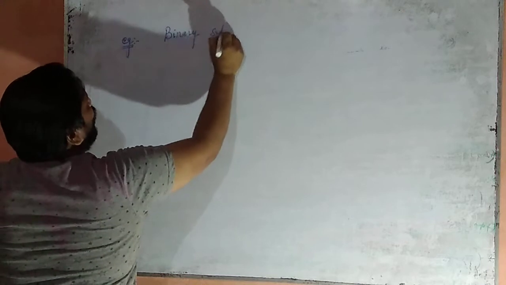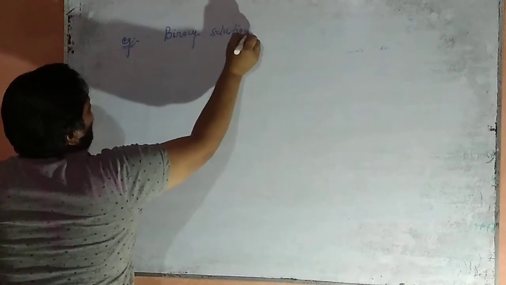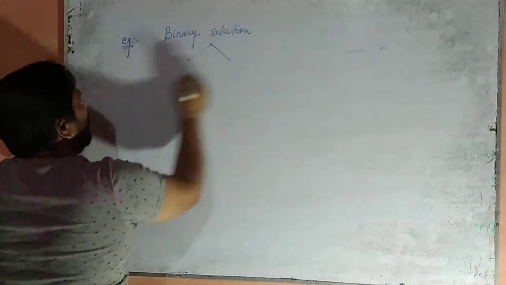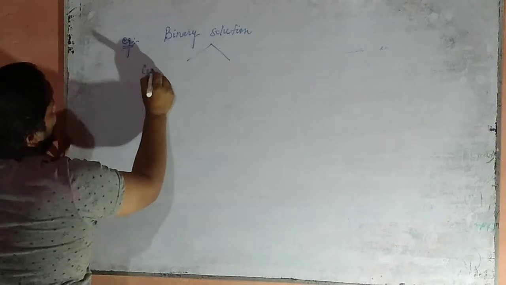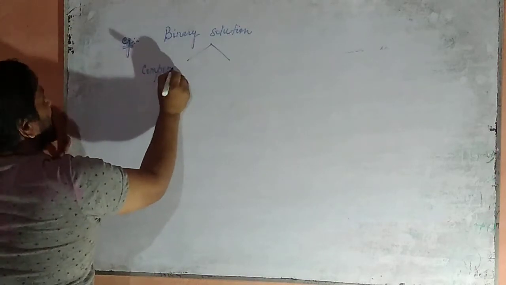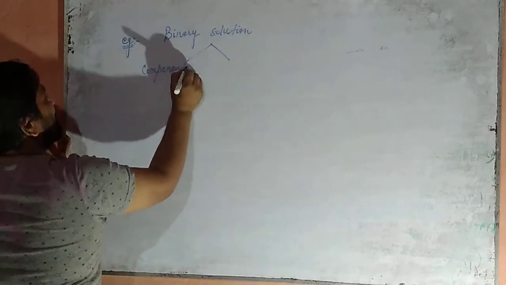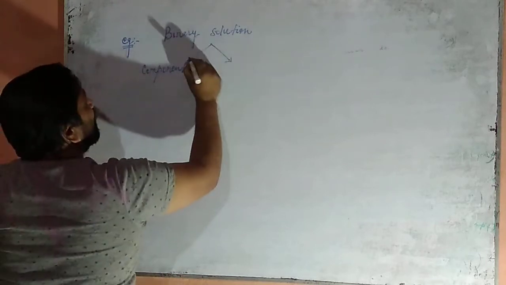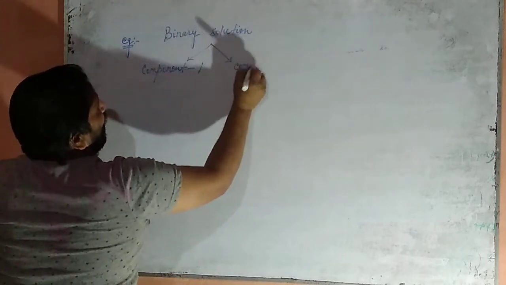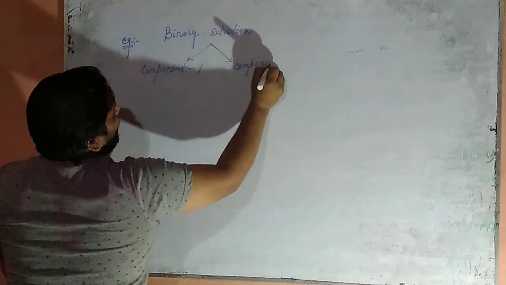For example, in a binary solution, there are two components. Suppose we say one is component 1 and the other is component 2.